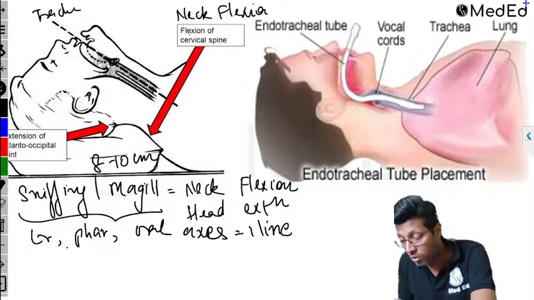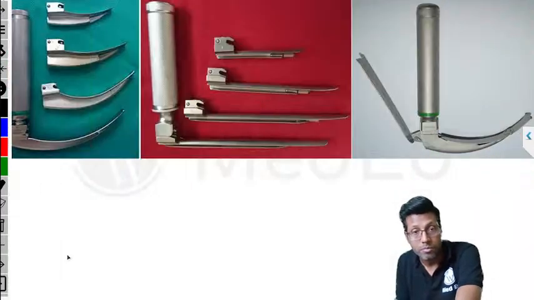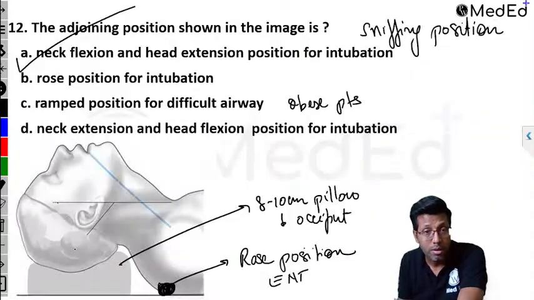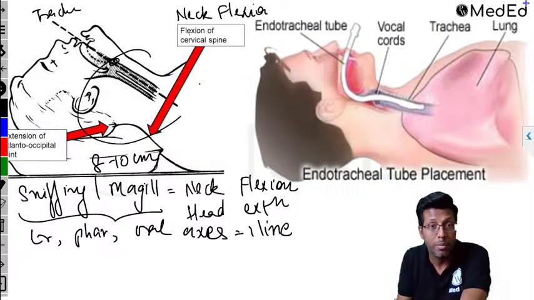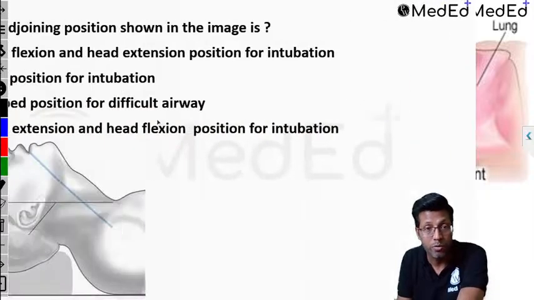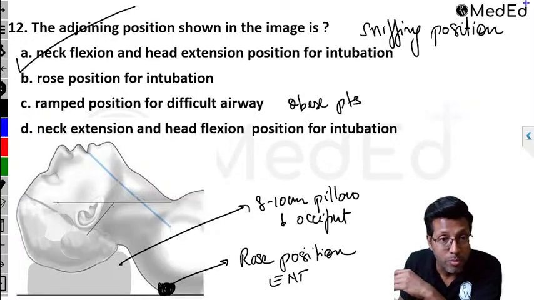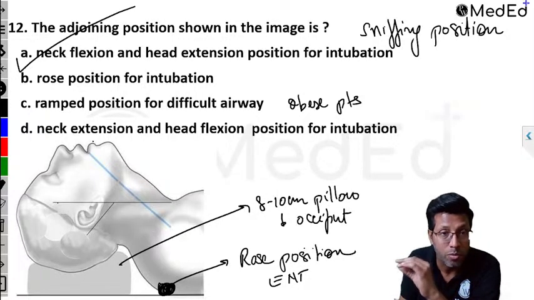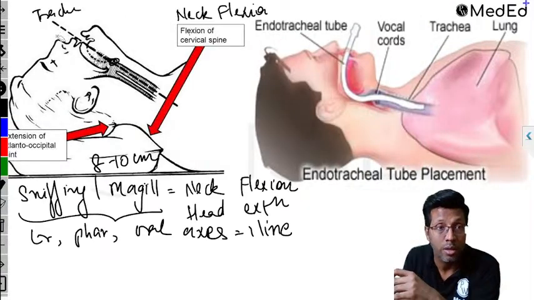Means once you put a laryngoscope, but in the image it seems like D. It's the same image which you can see over there, right? That is what is called the intubating position. If you're seeing these diagrams over here, I mean the lines, then I don't know, but basically this is what is called the sniffing position, which you do.